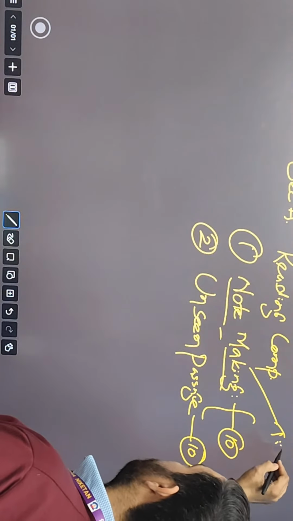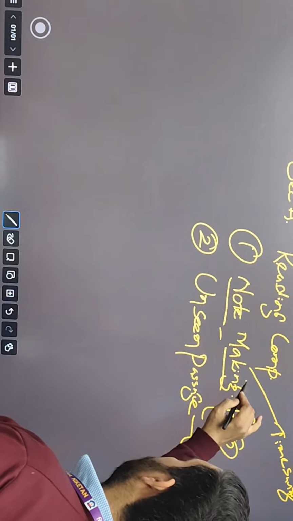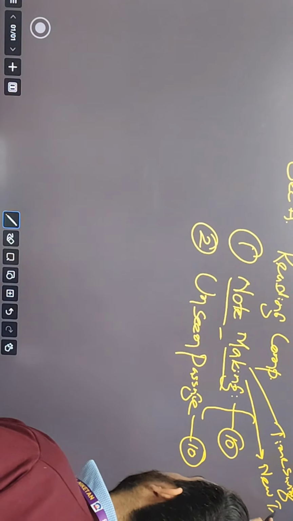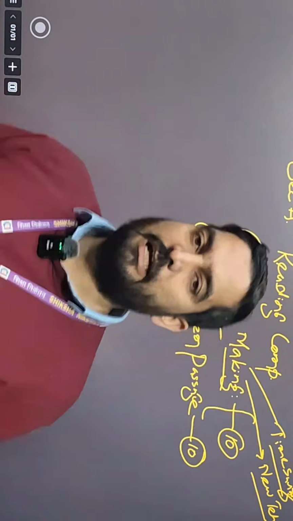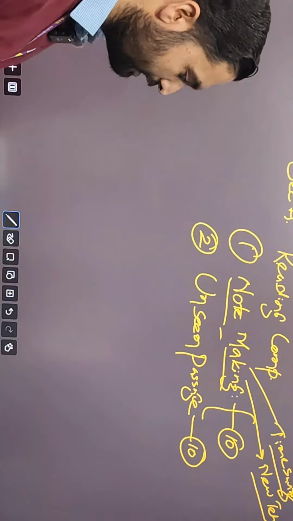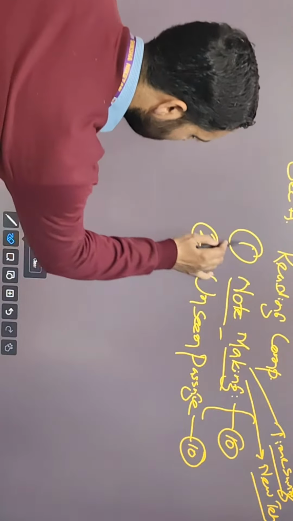So we're going to have to deal with how to save time. It is time saving, and again you're going to have to look at it as the new technique to deal with the syllabus kind of pattern. So one by one I will tell you regarding this first section, that is reading comprehension. If I will start with note making.